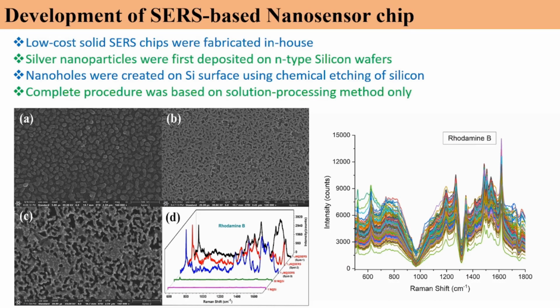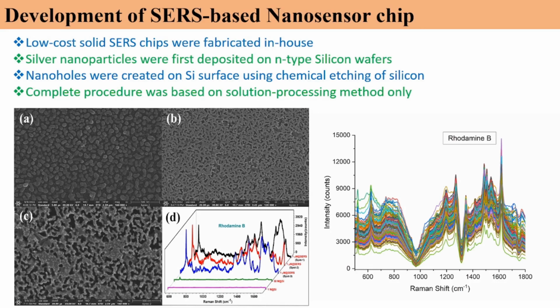But when we increase the molecular concentration of rhodamine B, we got some signal, but it was again on the bare silicon, and it is around 50 molar concentration. But why do we say trace level molecular detection? Because this signal is coming from 1 micromolar concentration of rhodamine B. So there is around 10 to the power 7 times enhancement in the signal, just because of these gaps.